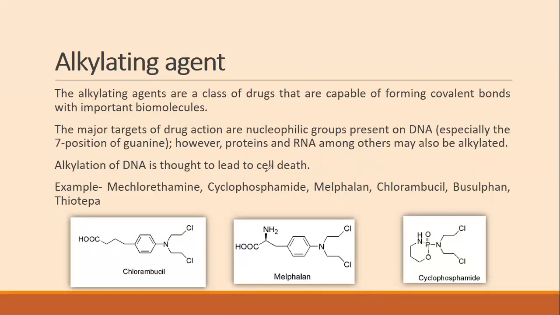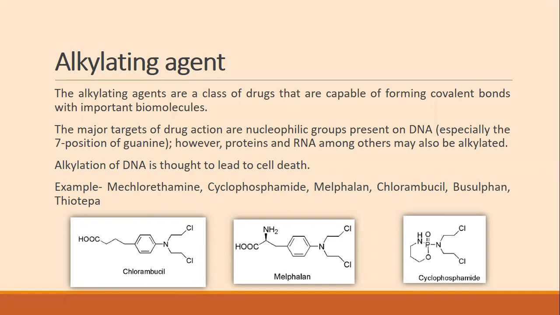The examples in this category are chlorambucil, melphalan, and cyclophosphamide. The structures are given over here. These chlorambucil, melphalan, and cyclophosphamide are nitrogen mustards.